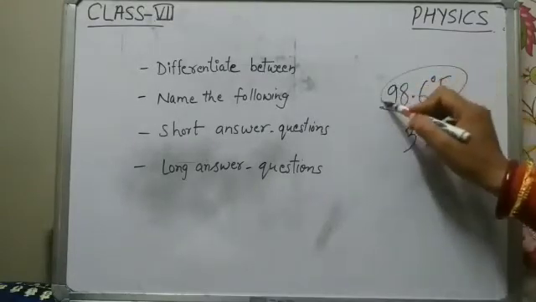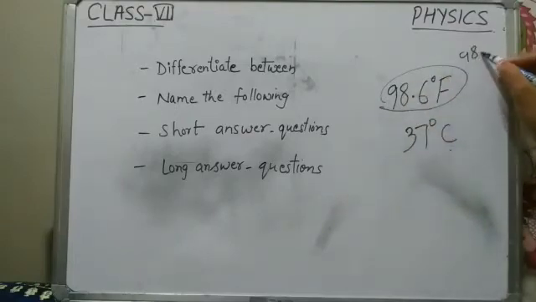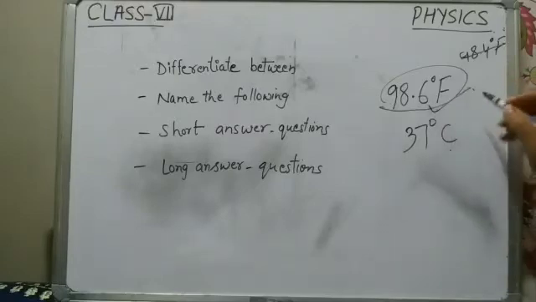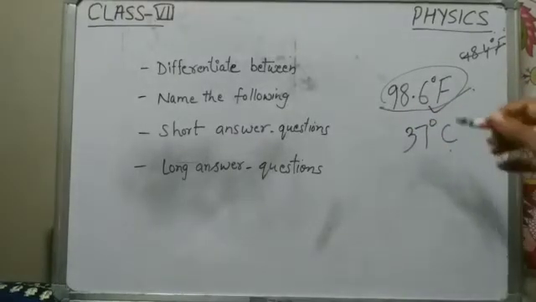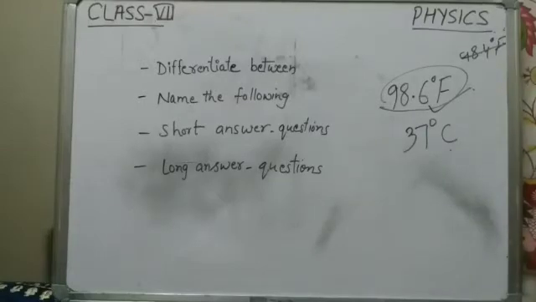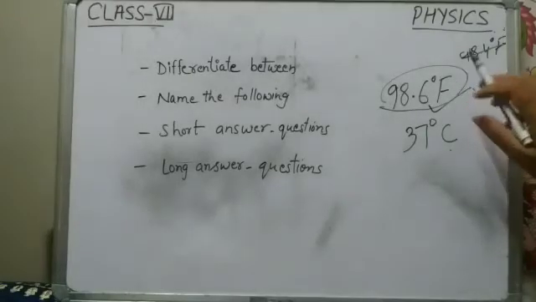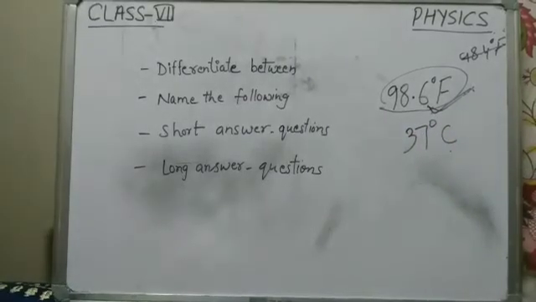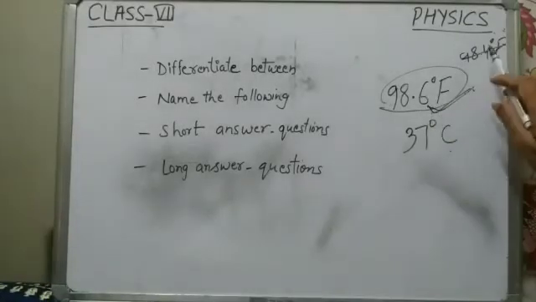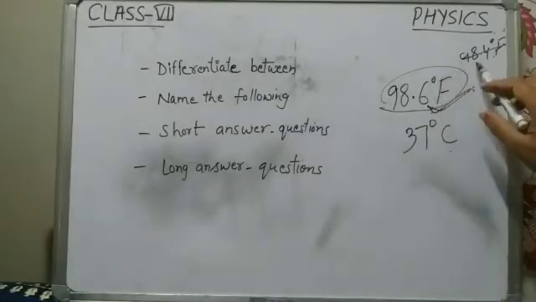In your book it is given as 98.4 degree F. That is incorrect. You have to write 98.6 degree Fahrenheit. If it comes, what is the normal body temperature in Fahrenheit scale, you have to write this one. And this correction you need to do in your notebook also, where you have written 98.4, just make it 98.6 degree Fahrenheit.